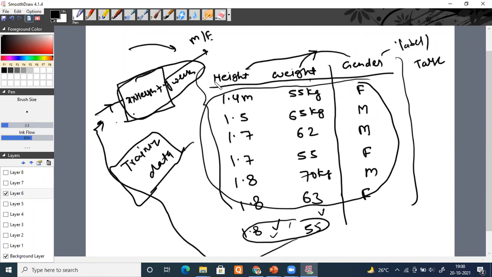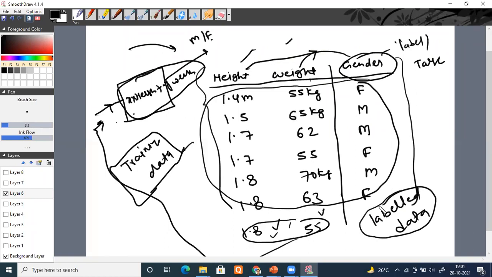Okay. So those algorithms which have input variables as well as the output variable given to you, means your label is given to you, you have labeled data. This is a technical term in data science. When we have labeled data, along with the input variables, output is also mentioned. If you get this kind of data, which algorithm are we going to work with? We are going to work with a supervised learning algorithm, because I'm learning under the supervision of this.